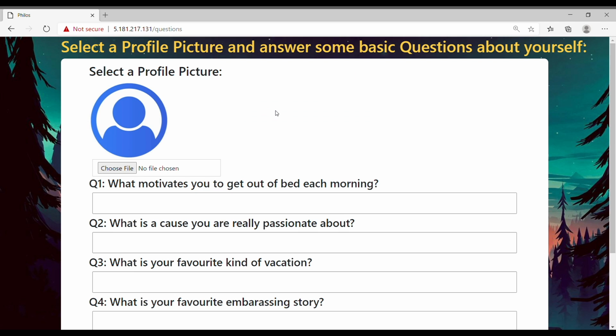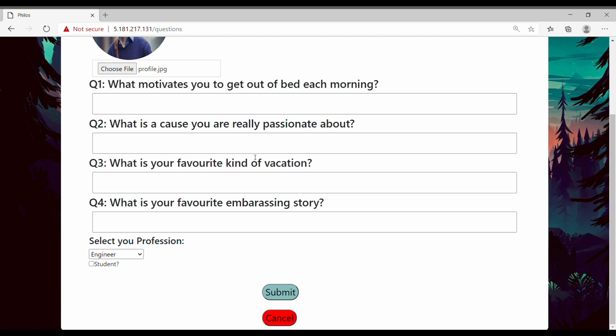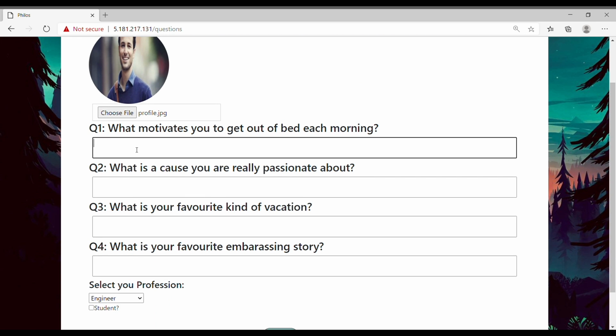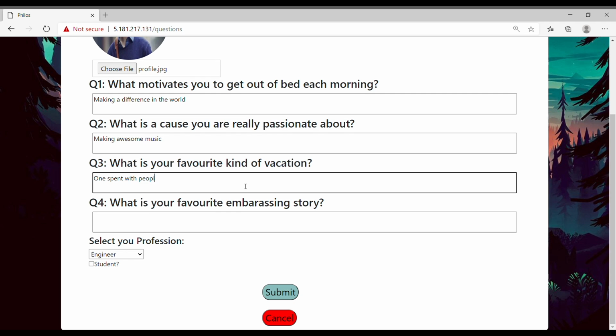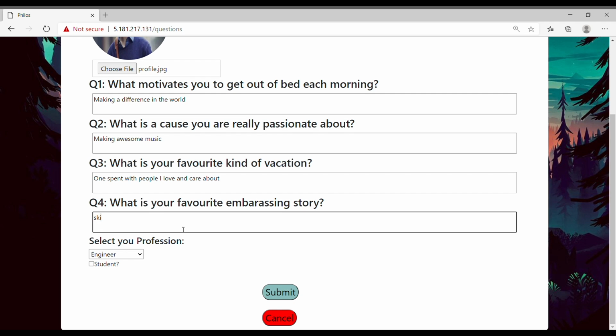So here you can select a profile picture. So I'm just going to select a pre-downloaded image from the internet. Then you need to answer some of the basic questions about yourself. Just going to skip this one as of now. Then you can select a profession, or if you're a student, your field of study. As of now, we're just going to leave it to profession and the default option.